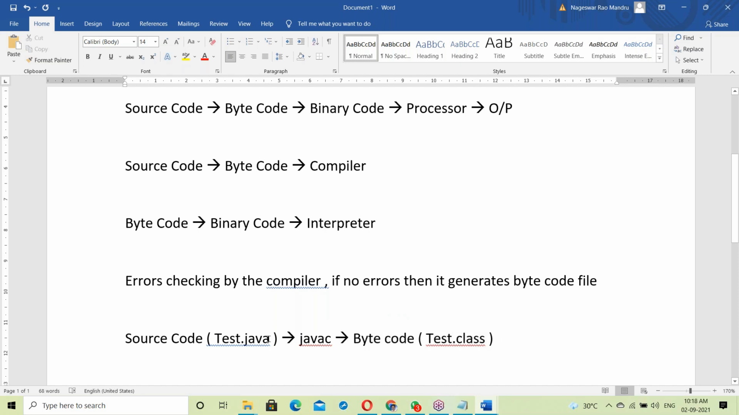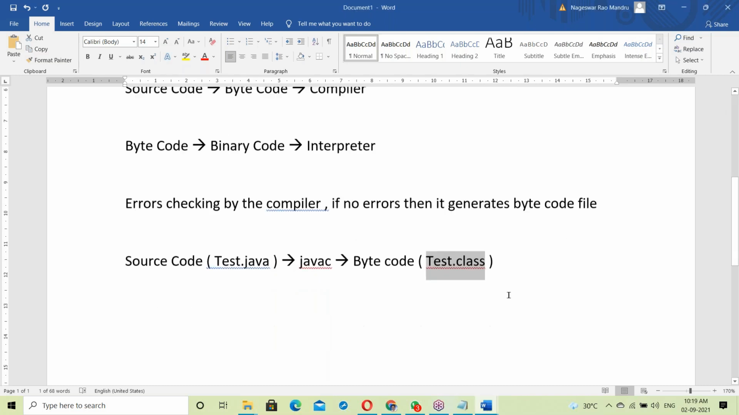Here, first, test.java is a source code. Test.java is a source code that converts into bytecode, a test.class file. So you get a .class file, which is completely bytecode. So what is exactly bytecode? I'll explain that very clearly. We'll discuss that.